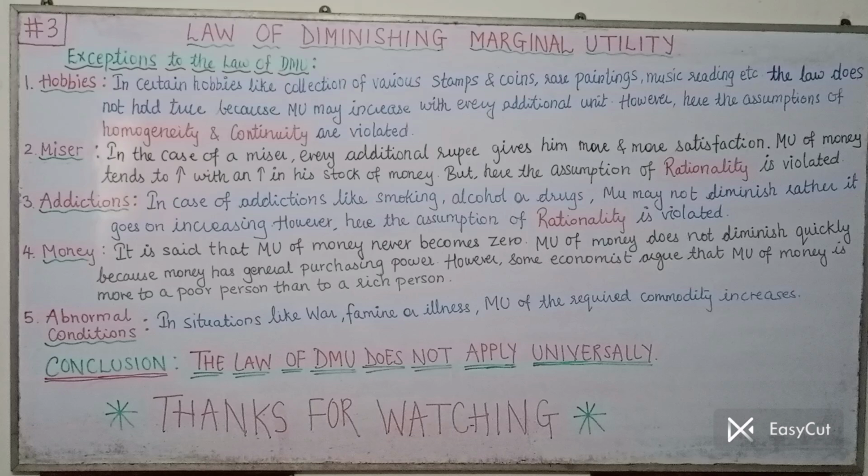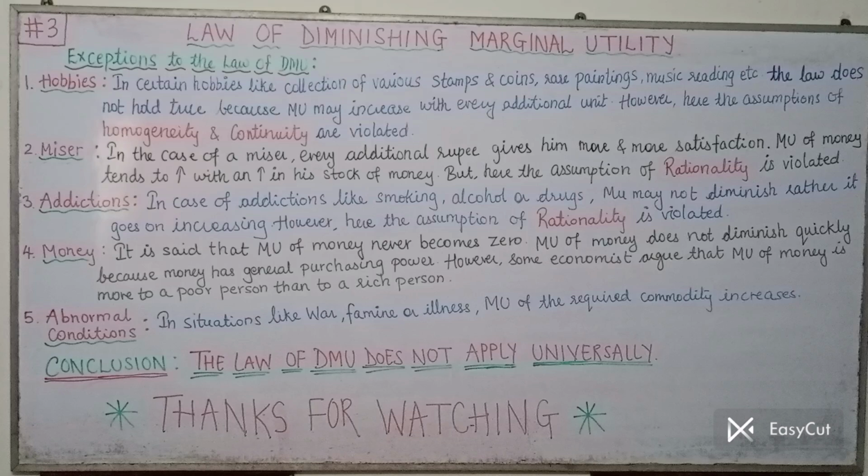It is said that MU of money never becomes zero. MU of money does not diminish quickly for the simple reason that money has general purchasing power. With the help of money we can buy many things, almost everything. So that's why money has purchasing power, and hence the marginal utility of money does not diminish quickly.